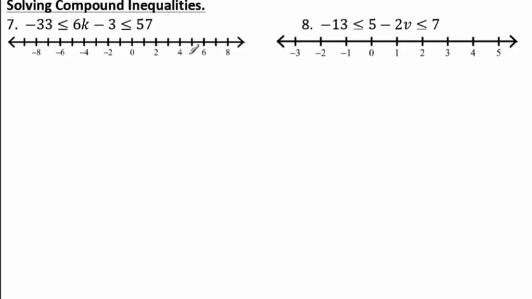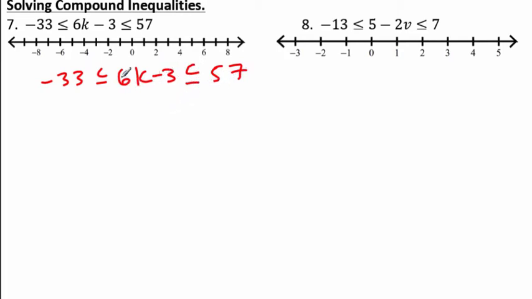Okay, so number 7 and number 8. I'll do 7, you do 8. How's that? Deal? Deal. I'm going to rewrite it down here so I have lots of room. You don't have to do that. But we have negative 33 is less than or equal to 6k minus 3, which is less than or equal to 57. All right, this works.